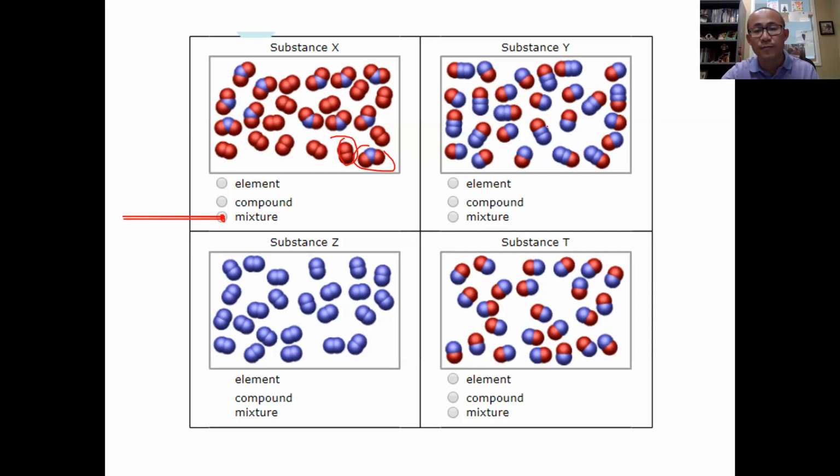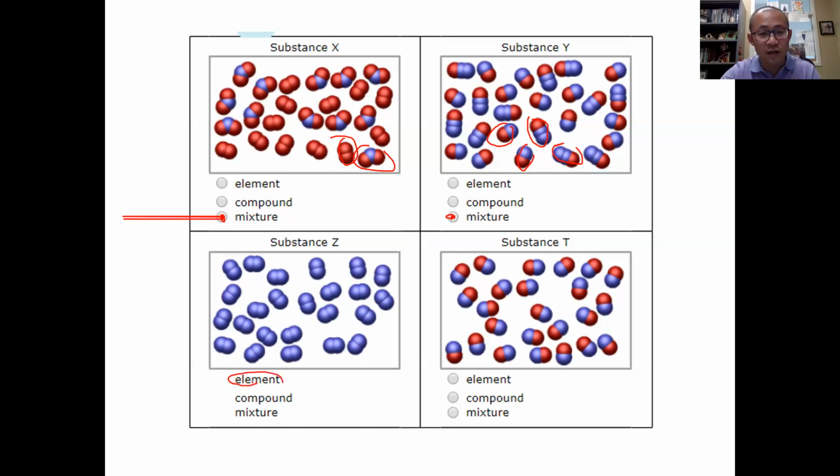Y, you can see that you also have two types of molecules mixed together, right? Two different molecules mixing together in the whole combination picture. So we know it is also a mixture. Okay, number three, substance Z, you can see all the molecules look the same, and there's one element present.